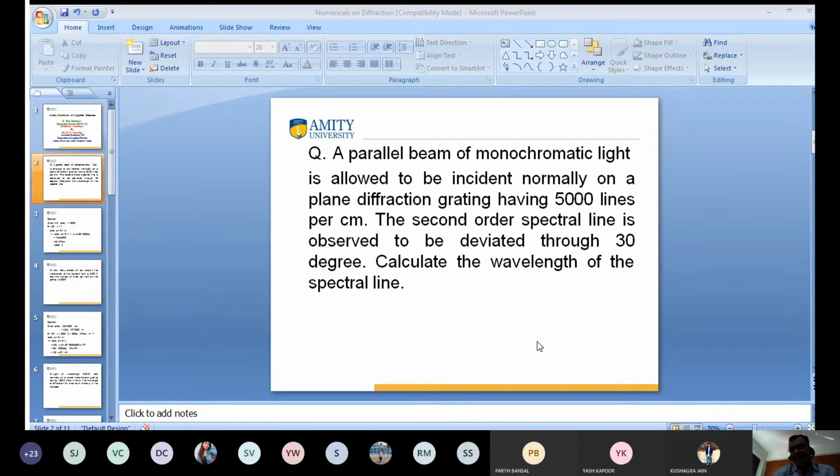Vidhi. Sir, yes, tell me. d sine theta is equal to m lambda. Sorry, what formula? d sine theta is equal to m lambda. What is the formula for getting? I tell you, today I tell you. What is the formula for getting? (a + b) sine theta is equal to n lambda.